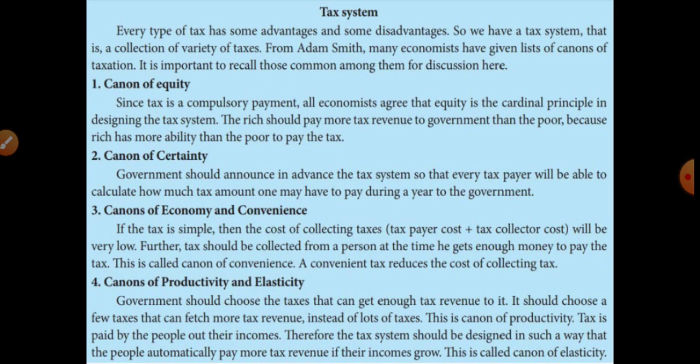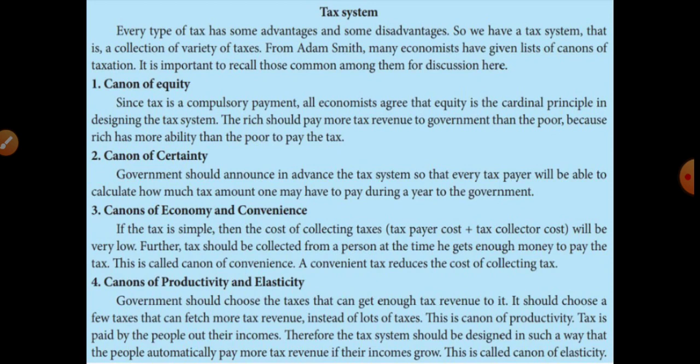Okay, then the third one is canons of economy and convenience. Listen students, if the tax is simple, the cost of collecting taxes will be very low.